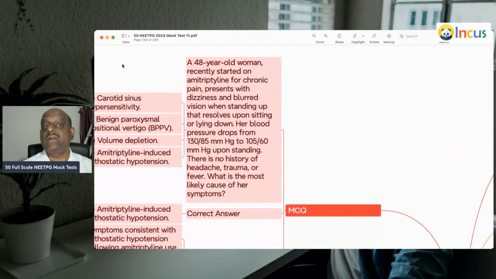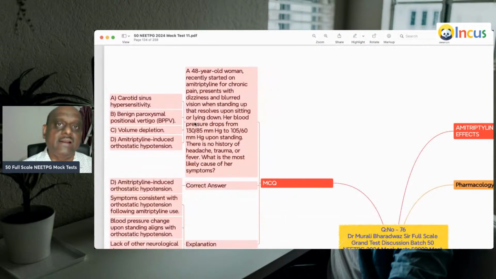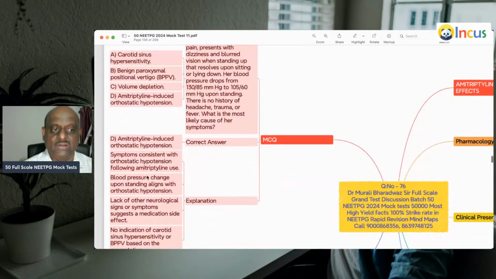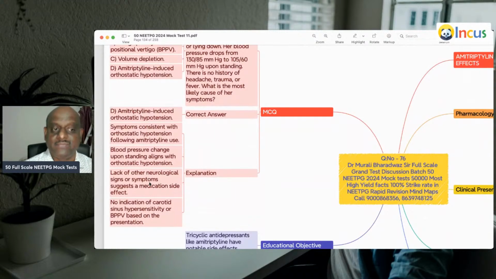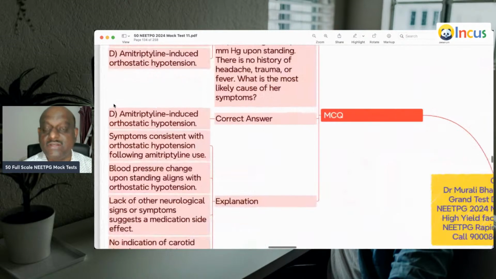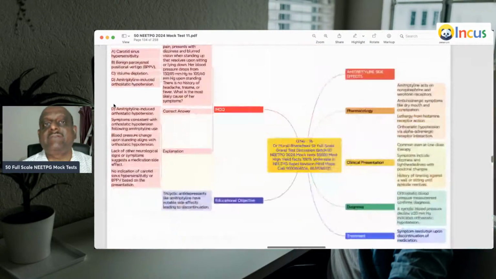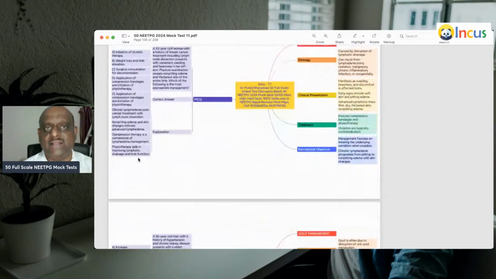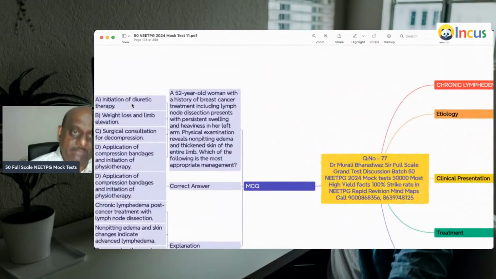48-year-old recently started on amitriptyline for chronic pain, develops blurring of vision. Remember, amitriptyline has anticholinergic side effects, which can lead to sphincter pupillae paralysis, leading to blurring of vision. So orthostatic hypotension, blood pressure changes, urinary obstruction because of bladder paralysis, they're all the anticholinergic side effects caused by the amitriptyline, often given as an antidepressant, you need to be watchful about.